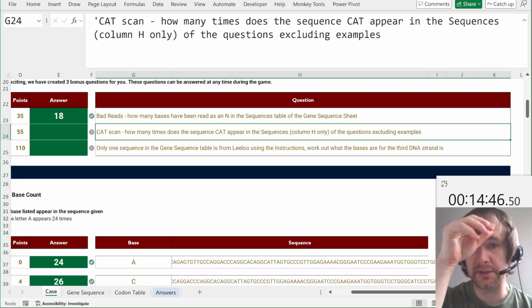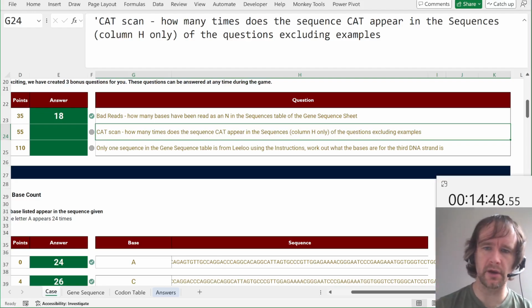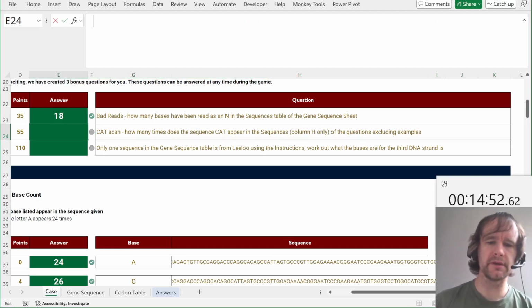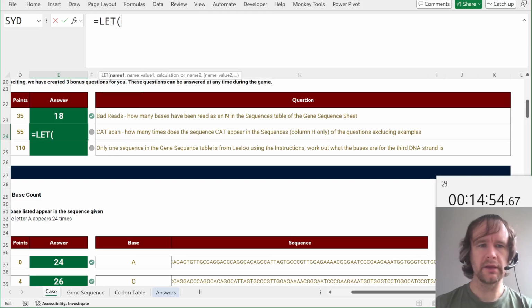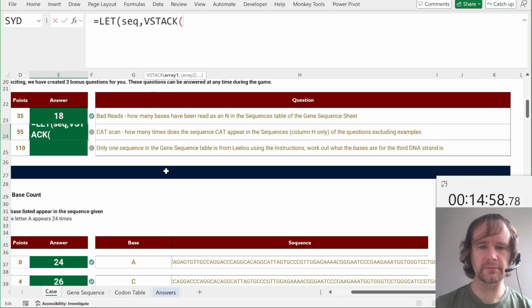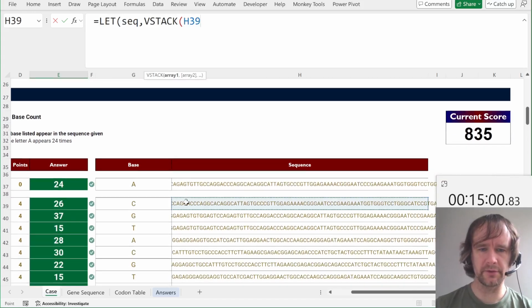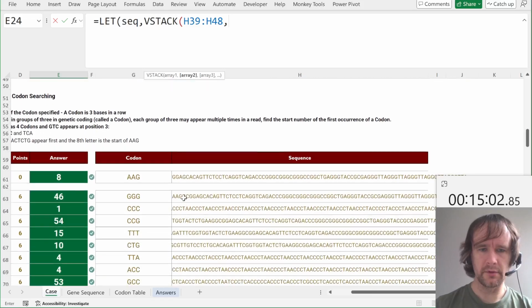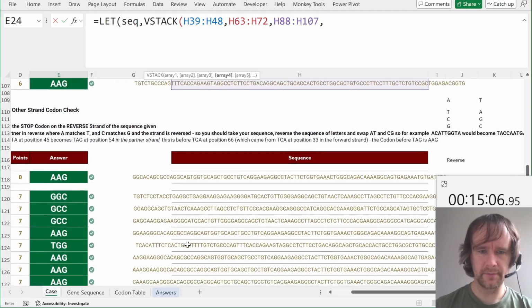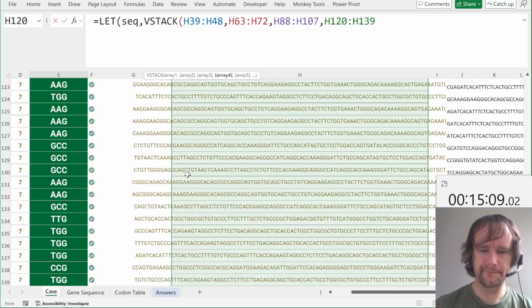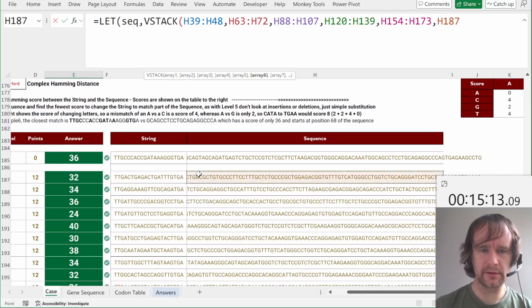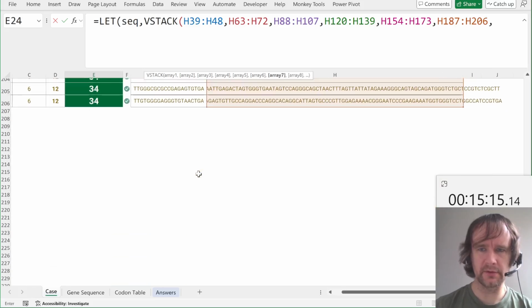Okay, cat scan. How many times does the sequence CAT appear in the sequences, column H only, of the questions excluding examples? Okay, so similar idea here. We can say LET sequences be VSTACK as a column H. So it's this one, this one, this one, this one, this one, and this one. I think that's it. Yes, that's it.